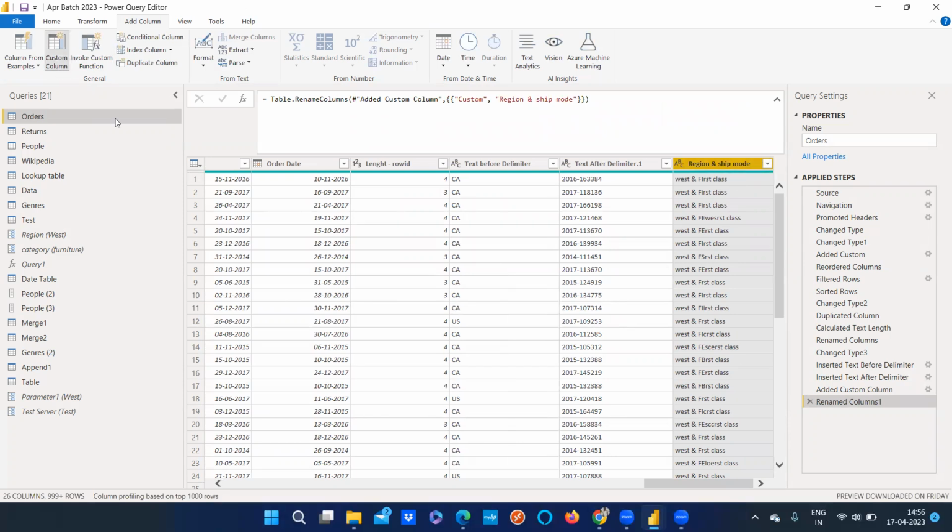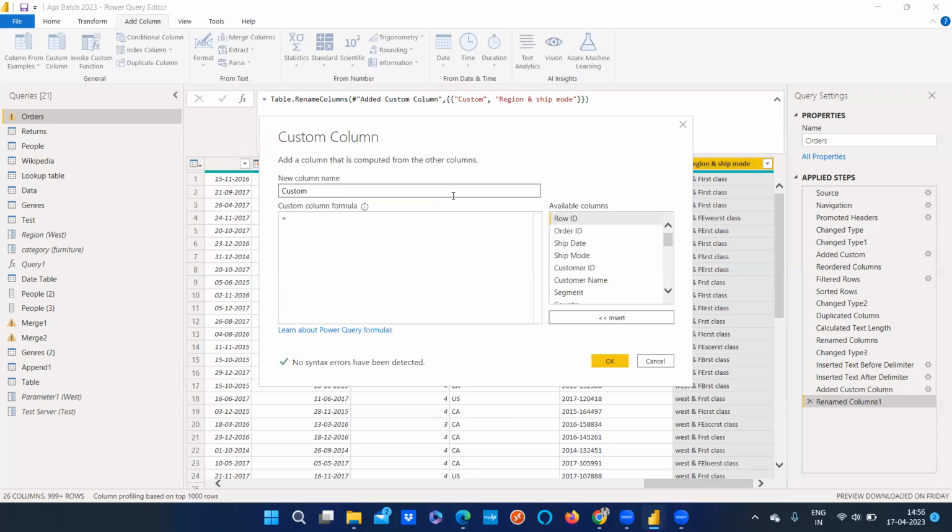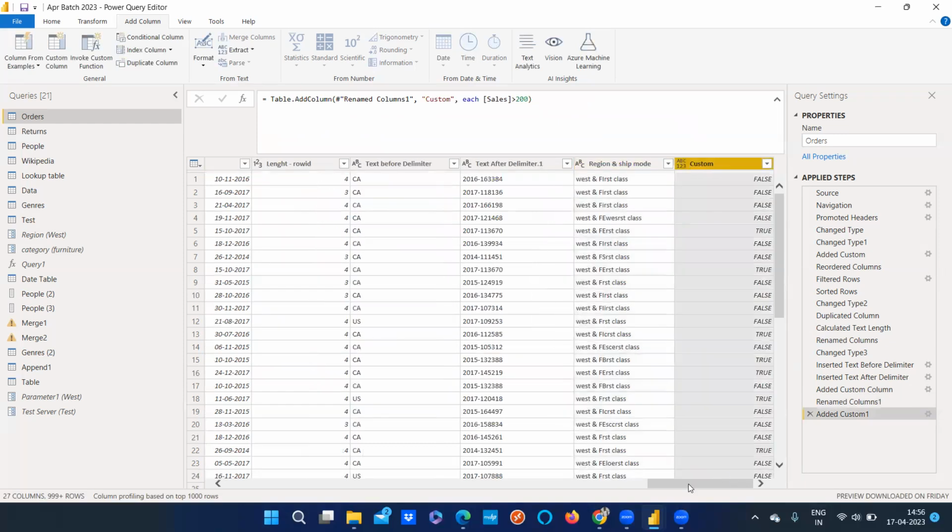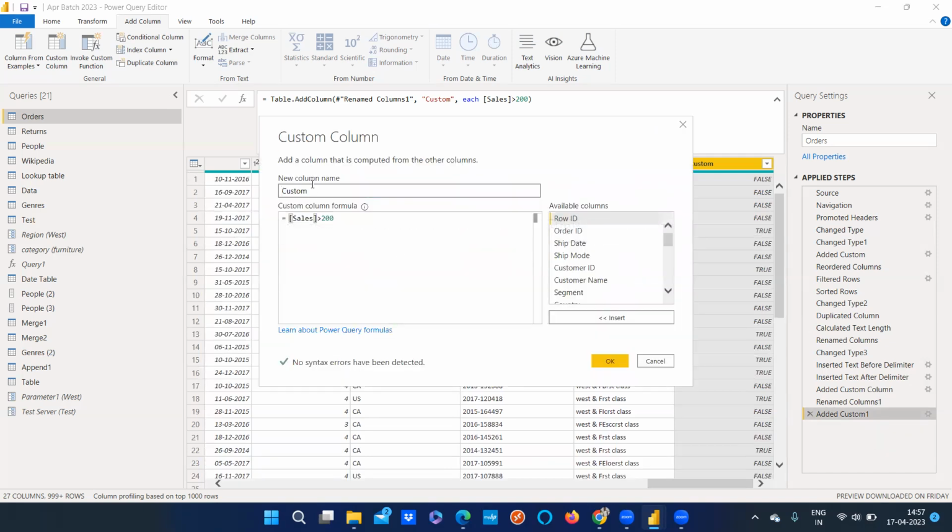Then we have something called custom column as well. In custom column, we will be able to write a particular column based on certain conditions. Suppose we have sales in here. I'll show you one example: sales greater than 200. Now you see, wherever the sales is greater than 200, it will show you the true values, and for the rest, it's showing you the false values. This is based on the condition that we are writing.